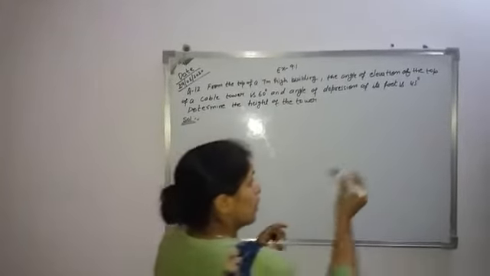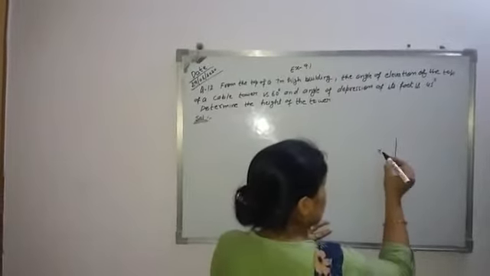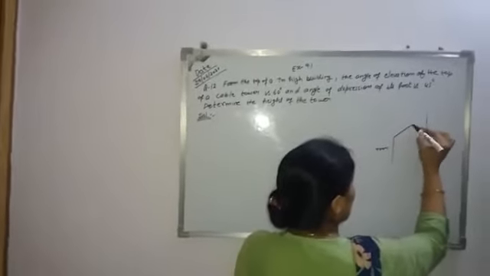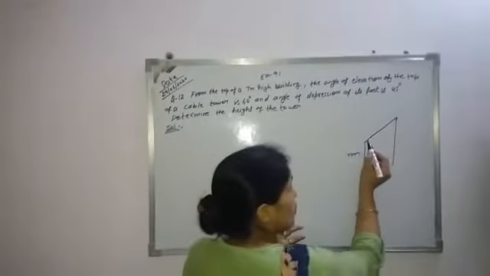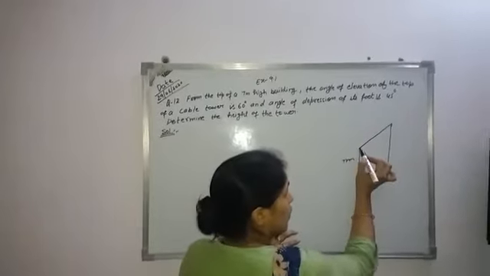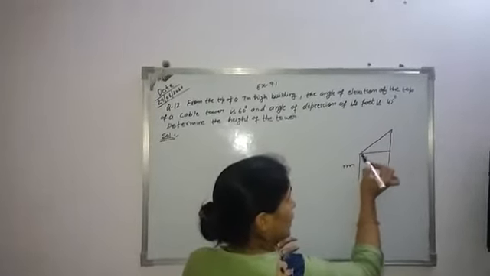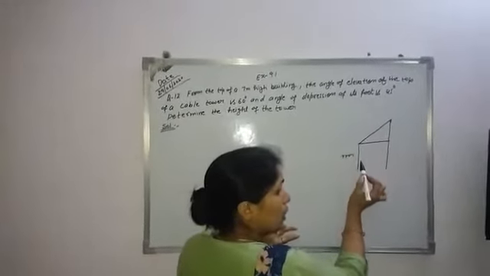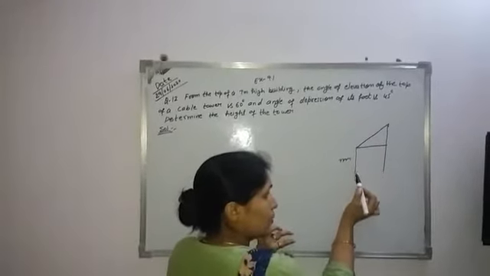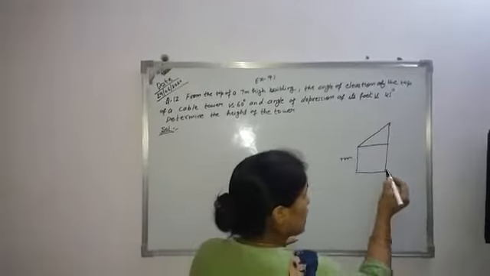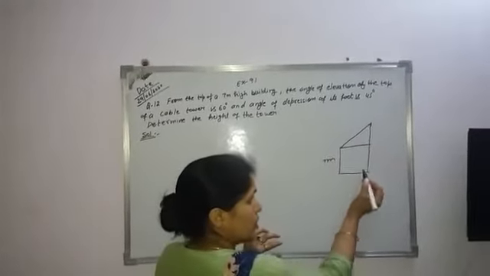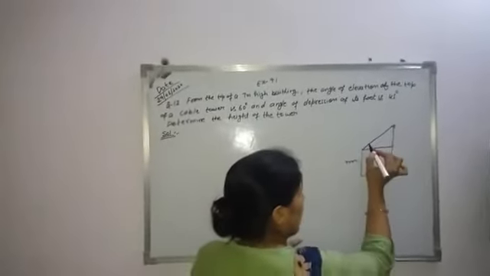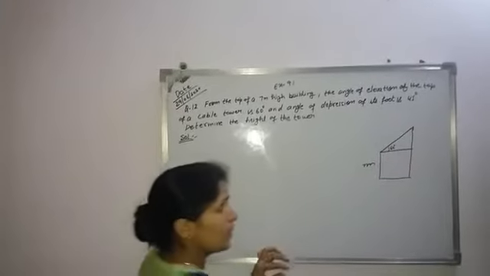So let us suppose this is the 7-meter high building and this is our tower. Now angle of elevation, and this is the line of sight. Angle of elevation is always between the horizontal line and the line of sight, and this horizontal line is always according to the height of the object. Here a 7-meter high building is given to us, so this line is parallel to the surface. These two lines are parallel to each other. Now what is the angle of elevation? Angle of elevation is 60 degrees. This is our first condition.